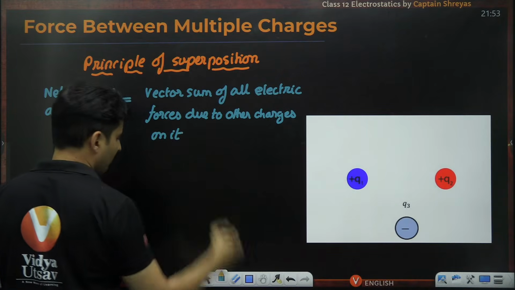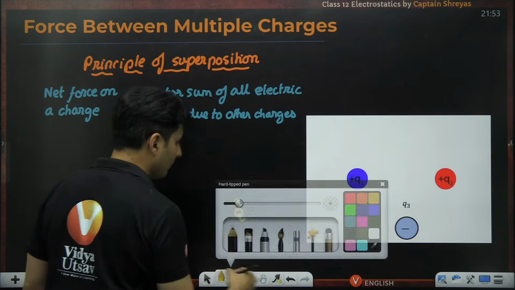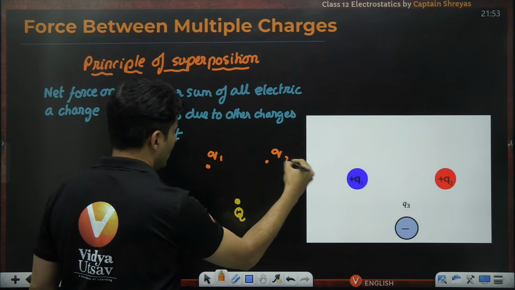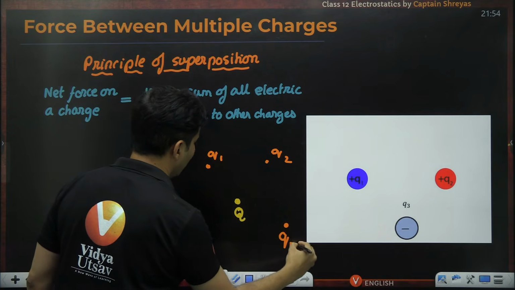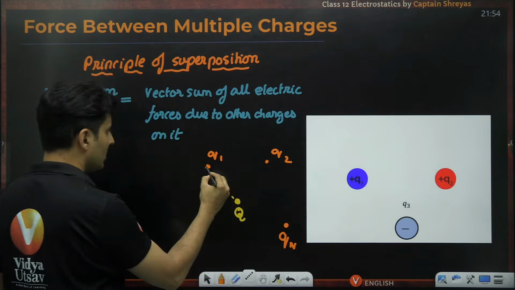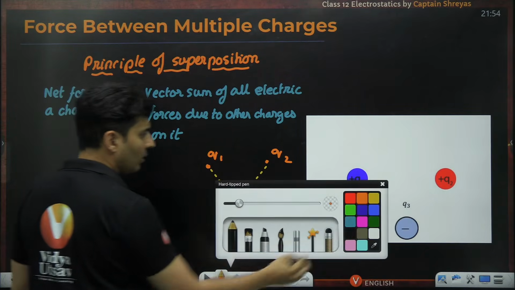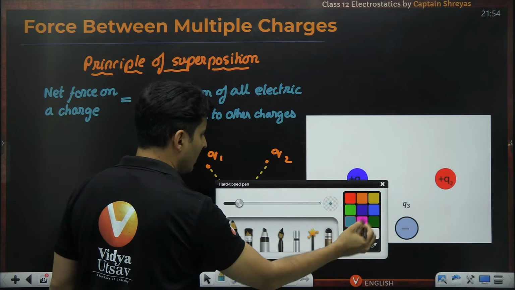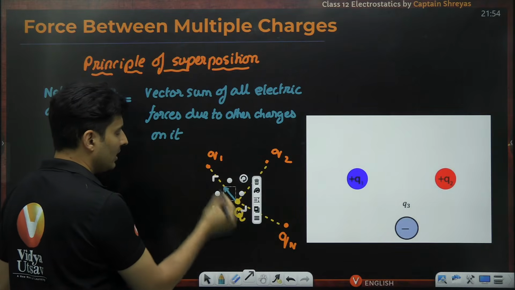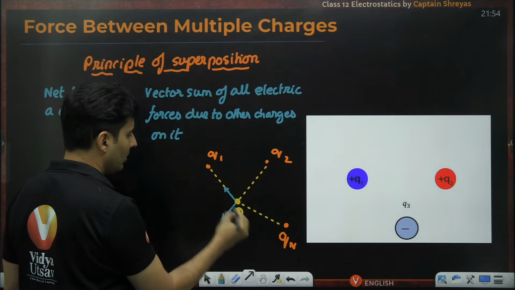Say for example, there is a charge over here, capital Q, and there is a charge over here, let's say Q1, then Q2, Q3 and Qn, and so on. First of all, this charge with this, with this, and so many others will have some distances. It could be R1, R2, etc. Maybe this charge is attracting, maybe they are opposite, maybe this charge is repelling, who knows.